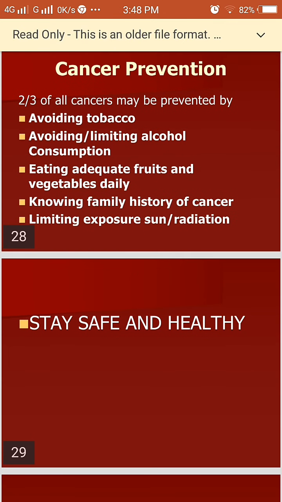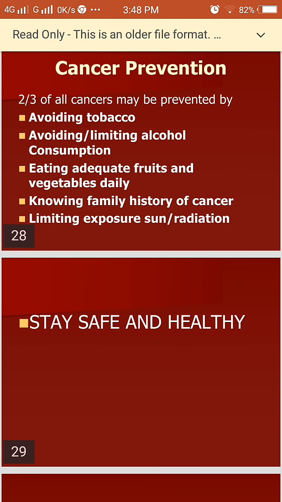What are the cancer prevention methods? Two to three of all cancers may be prevented by avoiding tobacco, limiting alcohol consumption, eating adequate fruits and vegetables daily, knowing family history of cancer, and limiting exposure to the sun and radiation.